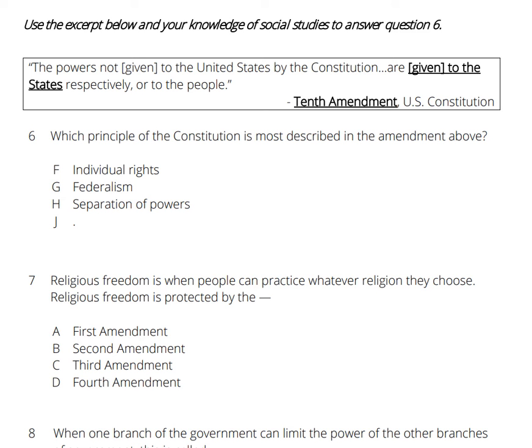Number 7. Religious freedom is when people can practice whatever religion they choose. Religious freedom is protected by the A. First Amendment, B. Second Amendment, C. Third Amendment, D. Fourth Amendment. Pause the video to answer question number 7.